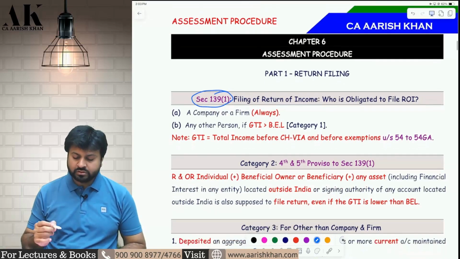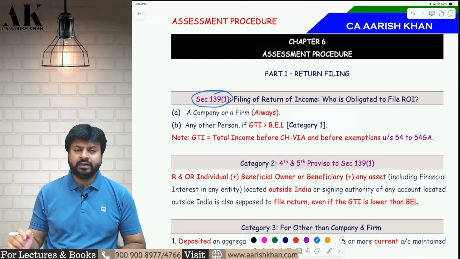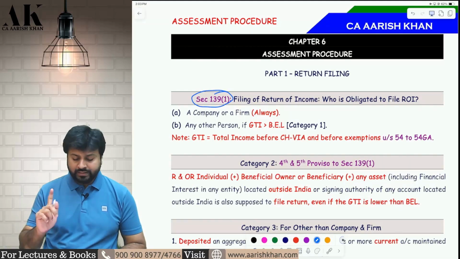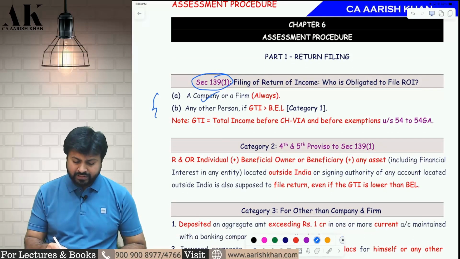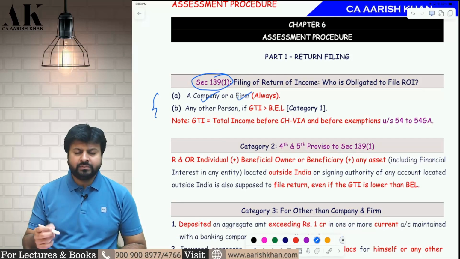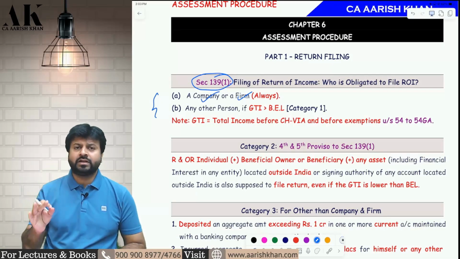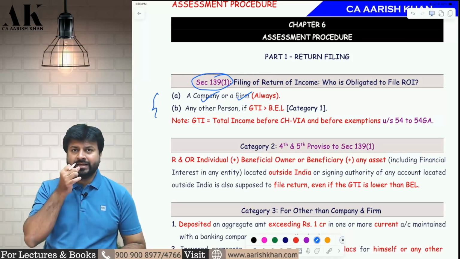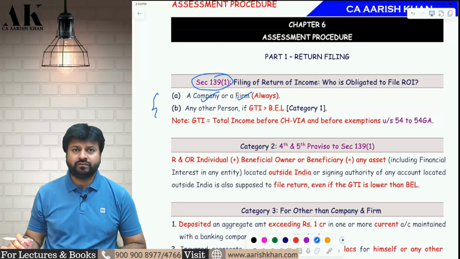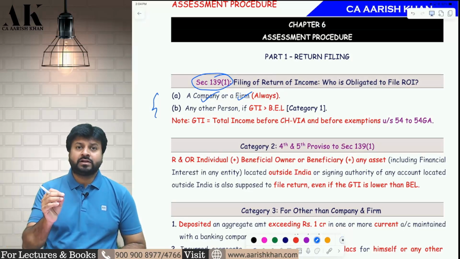First thing is who is obligated. For that we have created four categories under the provisions of 139(1). In the first category, there are two persons who are always obligated to file the income tax return. First, a company is always obligated to file the income tax return. A firm is always obligated to file the income tax return irrespective of the profits and losses. Whenever I say firm under the income tax law, it will also include LLP, except a few sections like 44AD, 44ADA, etc., where LLP is not included in the definition of firm. Otherwise, firm always includes LLP also. So a firm, a company and an LLP will always file return irrespective of their profits and losses.